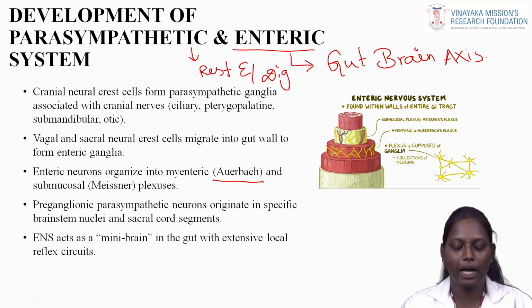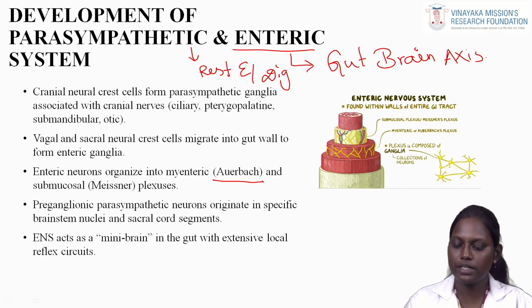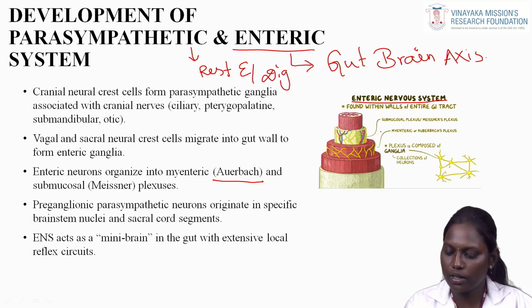The preganglionic parasympathetic neurons originate in specific brainstem nuclei and the sacral cord segments. ENS, that is the enteric nervous system, acts as a mini brain in the gut with extensive local reflex circuits. You can see in this image the enteric nervous system which has walls. This is the mucosal plexus, that is Meissner's plexus. This one is the myenteric or Auerbach plexus, which is composed of ganglia.